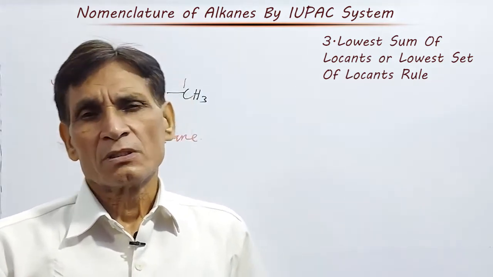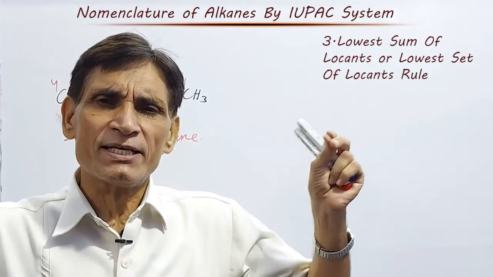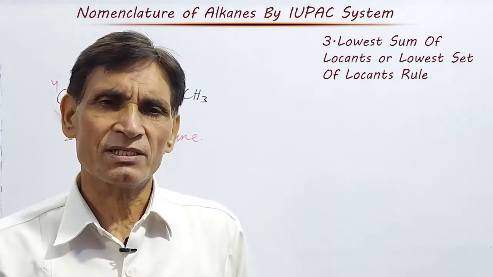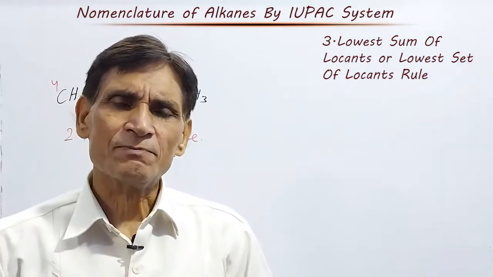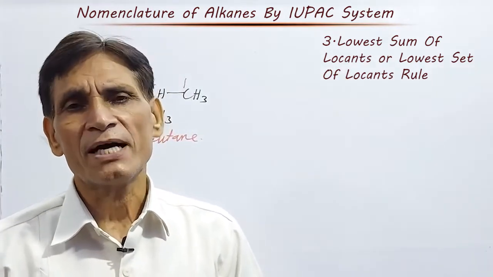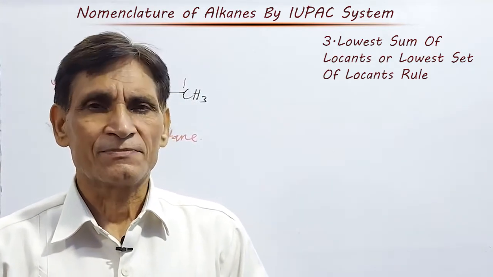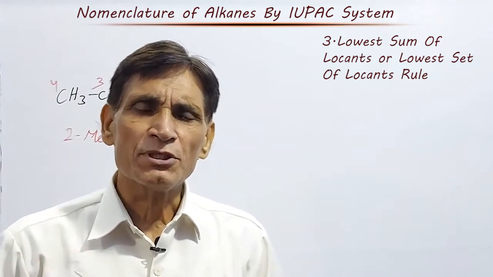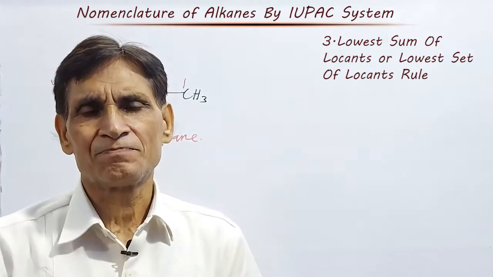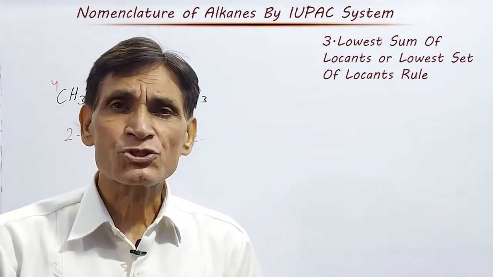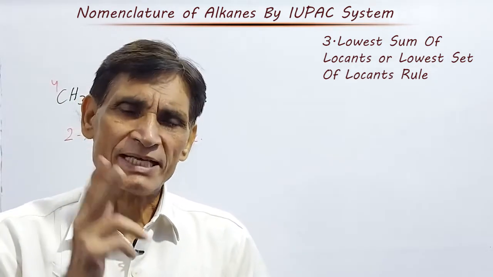If two substituents or side chains are present at equivalent positions in the parent chain, that is at equal distance from either end, then we should start numbering from that end which is nearest to the side chain.